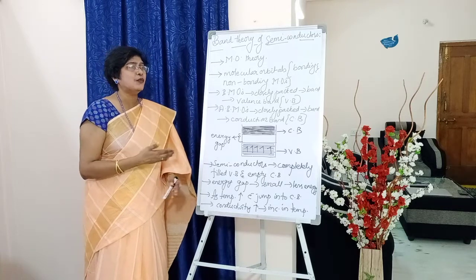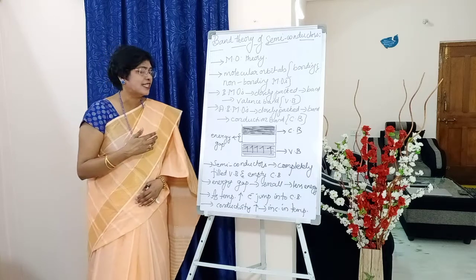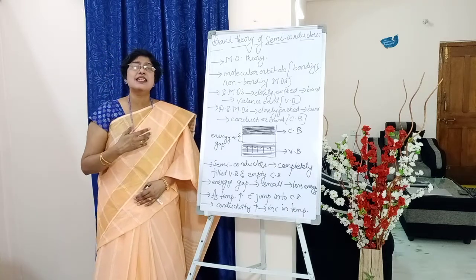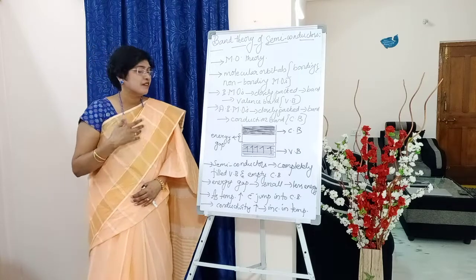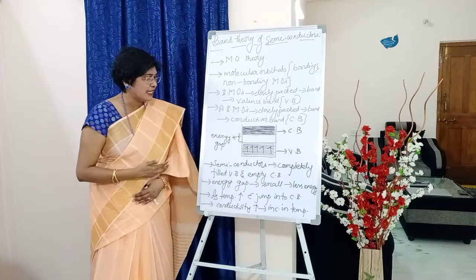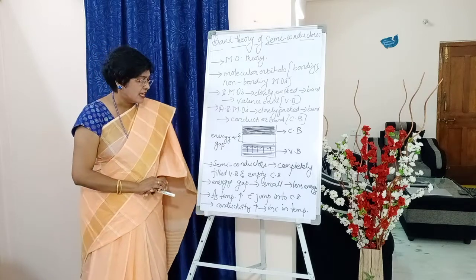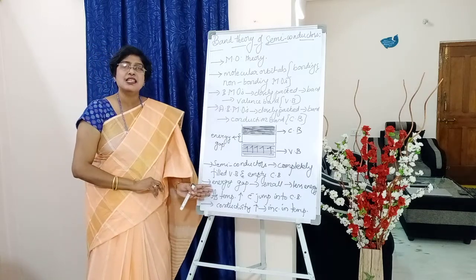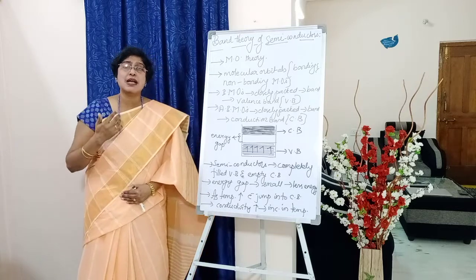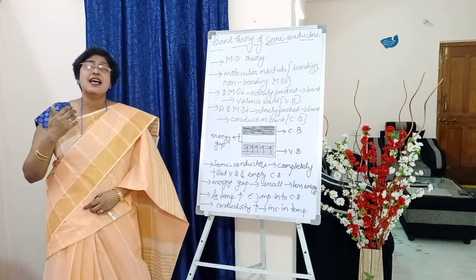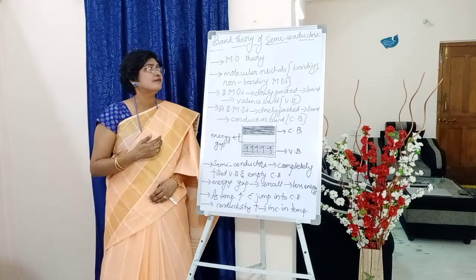Between VB and CB lies a forbidden gap called the energy gap, which tells us the amount of energy required to bring electrons from VB to CB. In a semiconductor, VB is completely filled and CB is empty, and as temperature increases, electrons flow easily from the valence band to the conduction band. So as temperature increases, conductivity also increases.